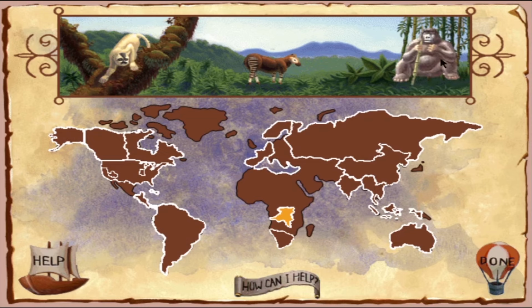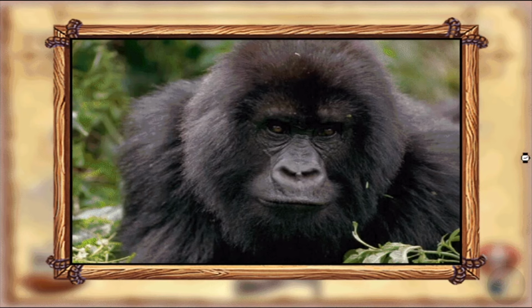Mountain gorilla. Poaching and deforestation has caused the mountain gorilla to become endangered. Mountain gorillas live in Rwanda, Uganda, and Zaire in Africa. There are only about 500 mountain gorillas left in the wild.